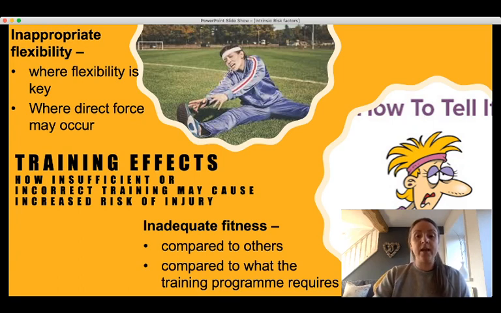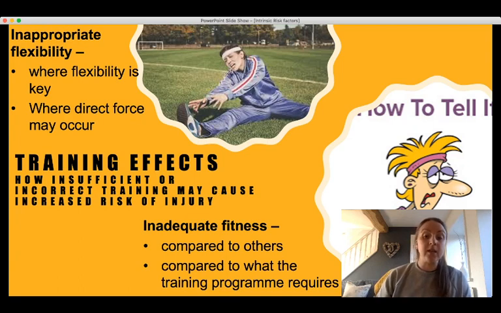And secondly, we've got inadequate fitness. I think this one's quite obvious. Although again, be careful with this because it's only a risk factor if the person has inadequate fitness compared to those around them. So if there's a person who's really not very fit, they've got a low aerobic capacity, but their training program is designed for them and they're not trying to push themselves too hard, then that low level of fitness is not a risk factor. It's only if their fitness is inadequate for what they're trying to do.